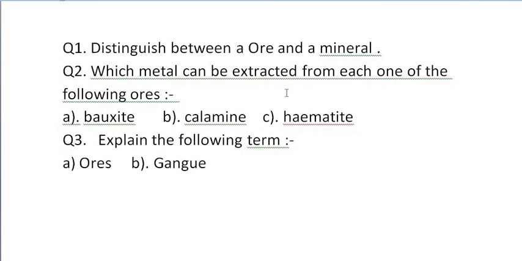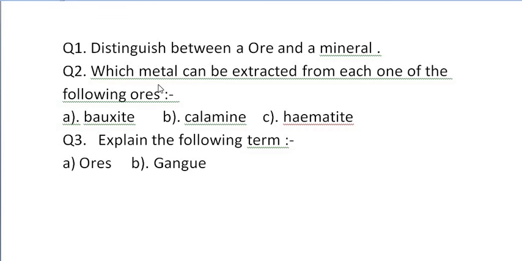Okay. Now there are some questions. First question is distinguish between an ore and a mineral. Now you are able to distinguish what is an ore and what is a mineral. So minerals are the earthly compounds of the metal present with some earthly impurities with them, and ores are the minerals from which we can extract metal for our benefit, economically for our benefit. Those minerals are called ores, right?